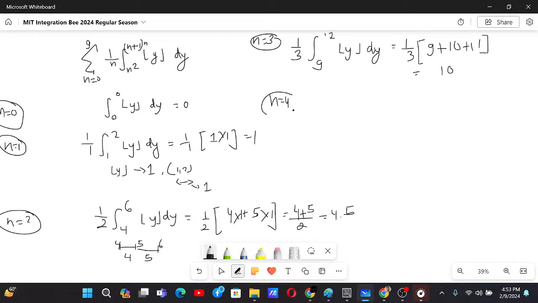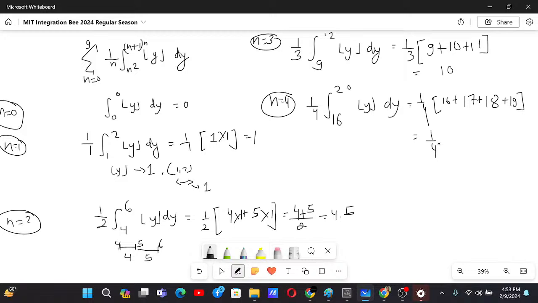For n equals 4, we have 1 by 4, interval from 16 to 20, I guess. GIF of y dy. Now this is just the average of 16, 17, 18, 19. Yeah, and then 1 by 4, their average will be 17.5.